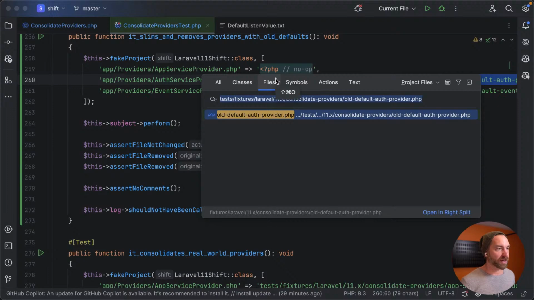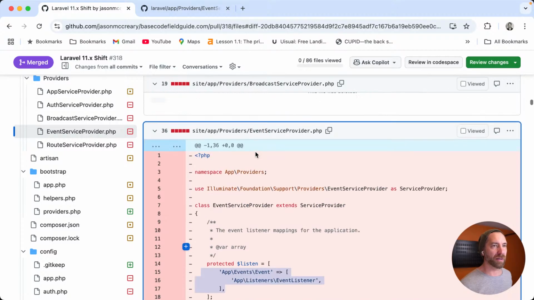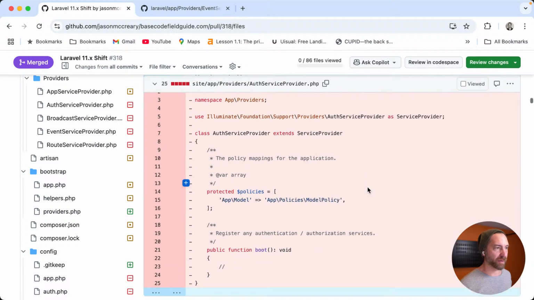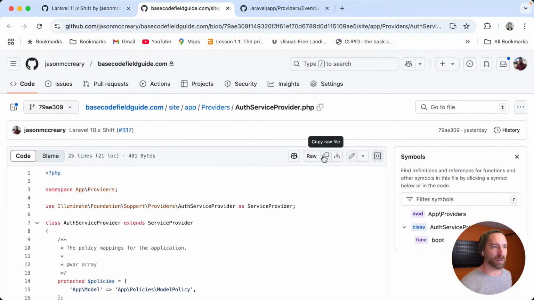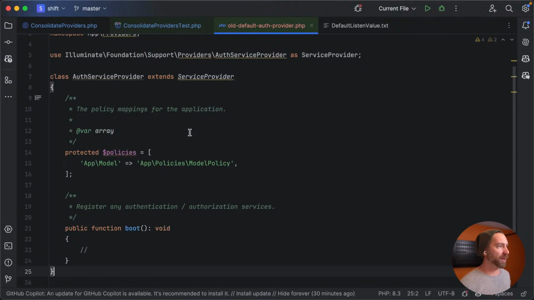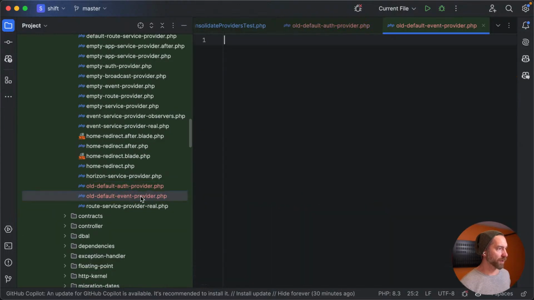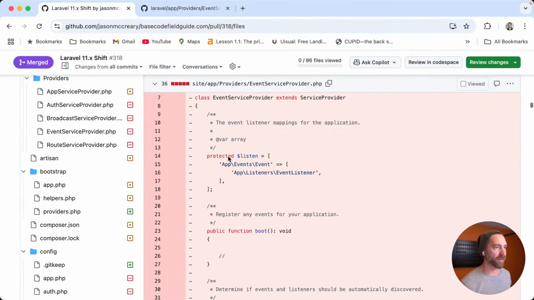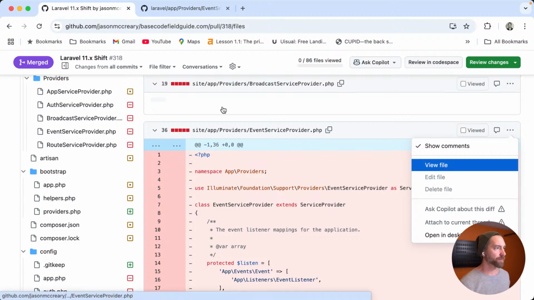So let's open this and let's go get my, is it event service provider? Auth service provider. Let's go get my old auth service provider. And again, can I copy this view file? Copy. All right, let's bring you in. Good. And then let's go get the old event service provider as well. Where'd you go? Event service provider, here you are. Let's view file.